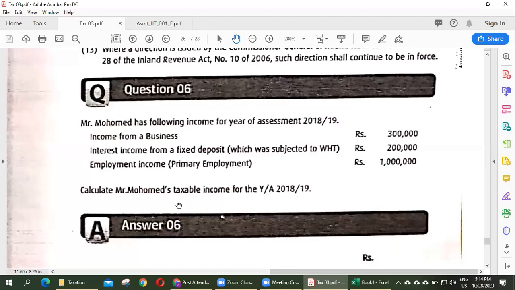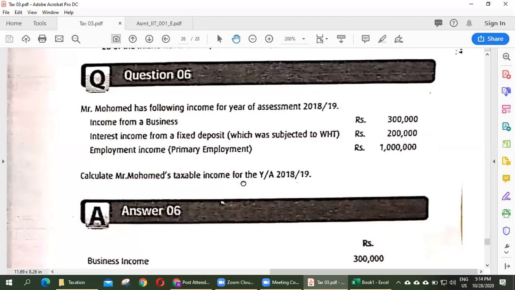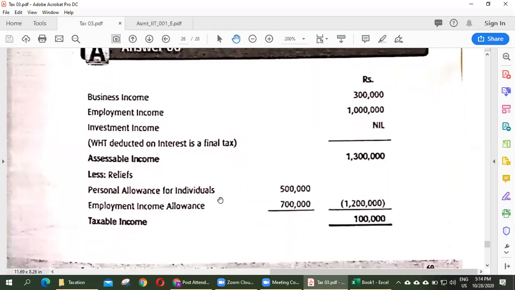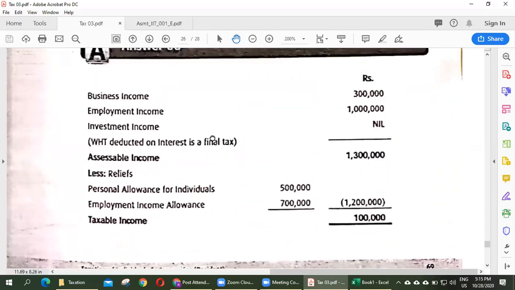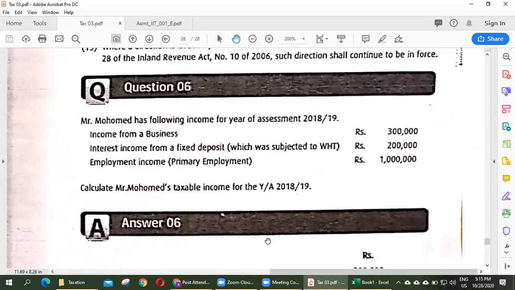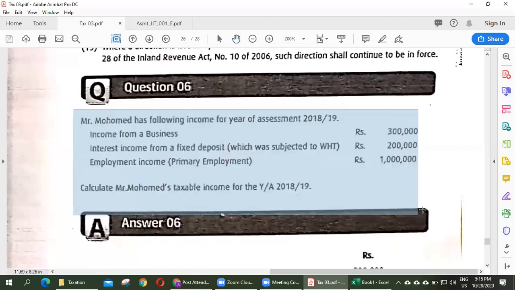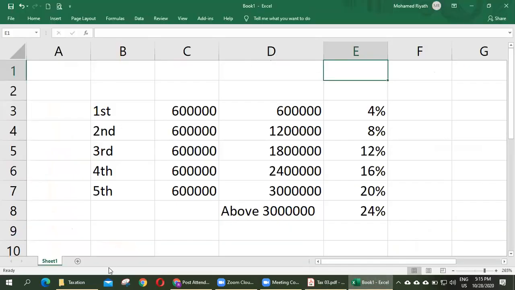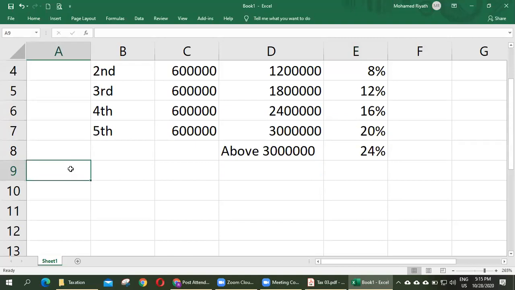So calculate Muhammad's taxable income for the year of assessment. We will do this in an Excel sheet, and I will share a copy of this. If any of you are unable to understand, please stop me and ask questions.